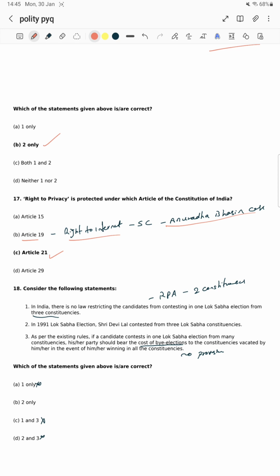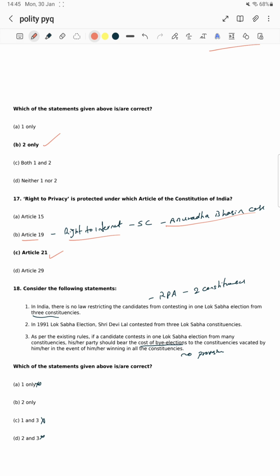Consider the following statements. Which of the statements given above is correct? In India, there is no law restricting candidates from contesting one Lok Sabha election from 3 constituencies. No law restricting? No, sir. There is the Representation of the People Act, which allows up to 2 constituencies. So one is obviously wrong. Finished, remove it.